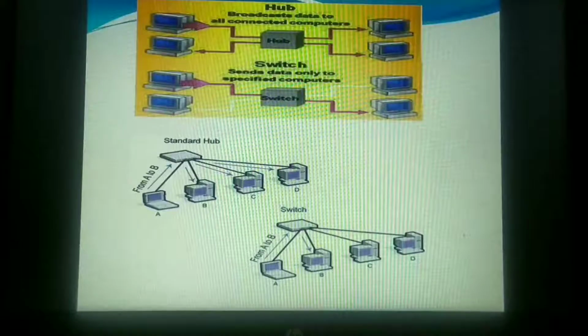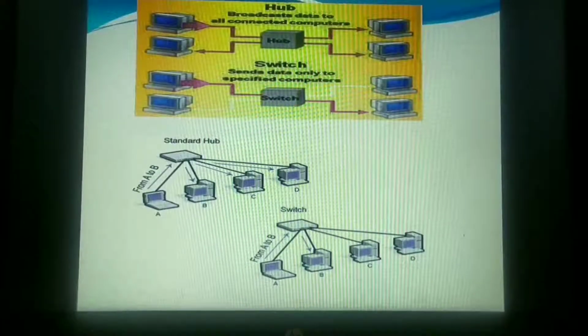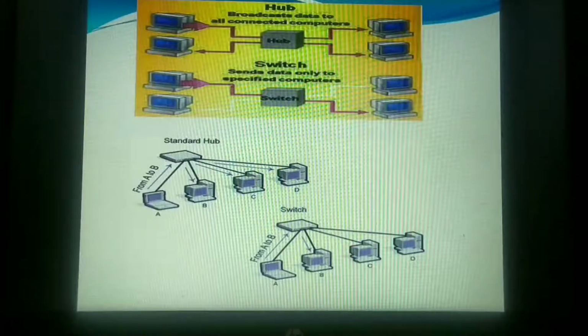So today we are going to study another kind of networking device known as the switch. Then repeaters we will see. Before I start with the switch, which is the next topic, I would just like to remind you about the hub. A hub is a hardware device that is used to connect several computers together over the network. I think in the previous video we have already studied this kind of image.